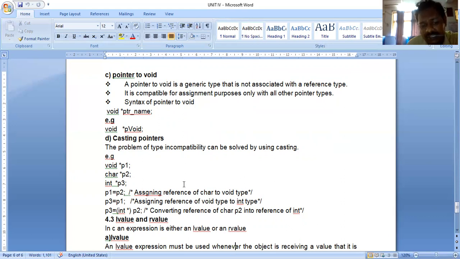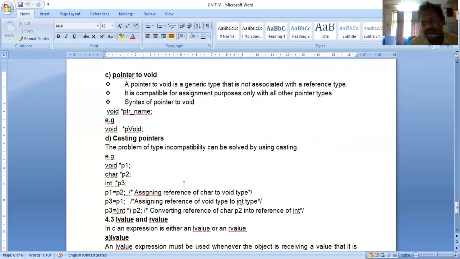Now by using typecasting, I write int star p2. Now the character pointer becomes an integer pointer by using the casting operation int star p2, converting the reference of char p2 into a reference of int. That is p3 equal to int star p2. This is called casting.